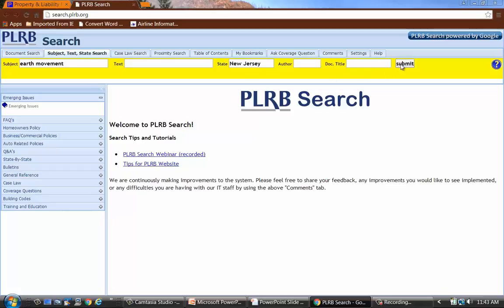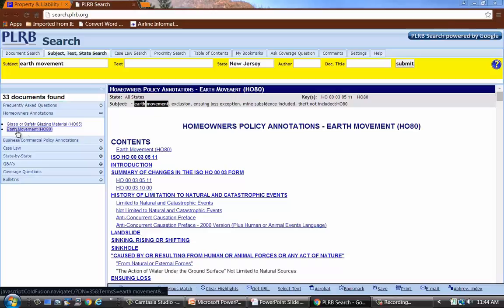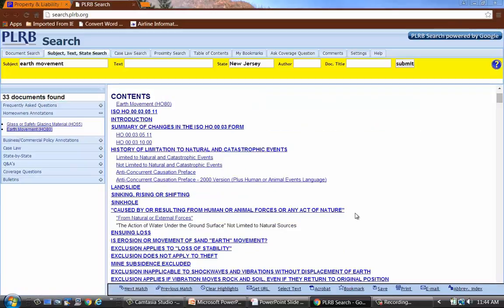And then we're going to go ahead and hit Submit. On the left-hand side, we can see the various documents that we found that we were talking about just a moment ago. If we click on Homeowners Annotations, we'll see the annotation dealing with earth movement. We could click on that, and we could look through that.